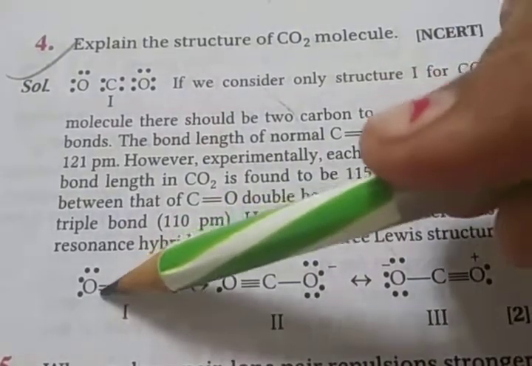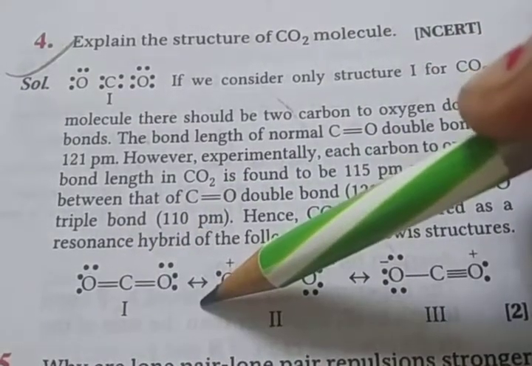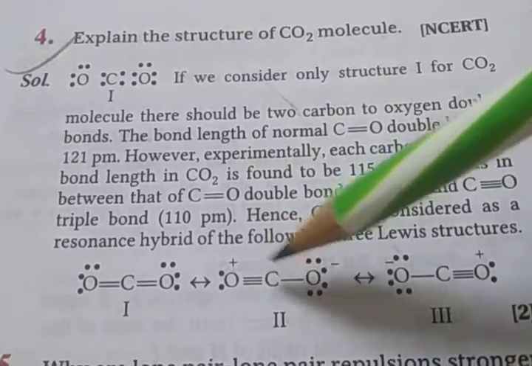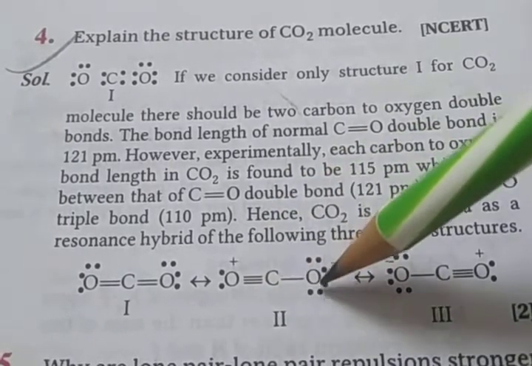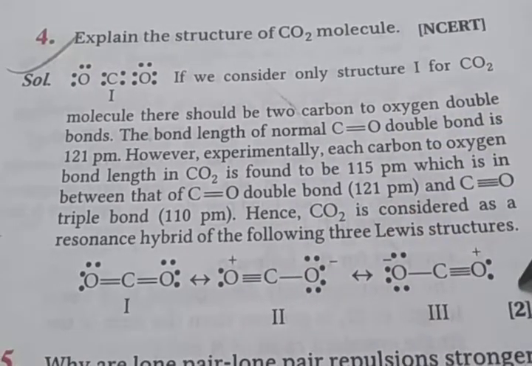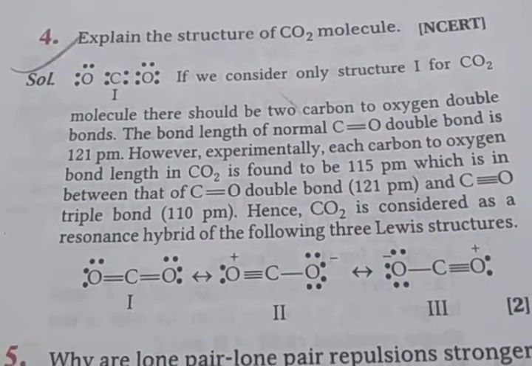Here you see carbon double bonded on both sides with oxygen. In the other structures, one oxygen loses an electron, so it has a positive charge, and one oxygen gains the electron, so it has a negative charge. So these are the 3 Lewis structures of CO2.